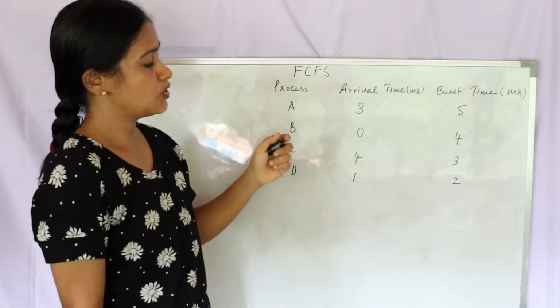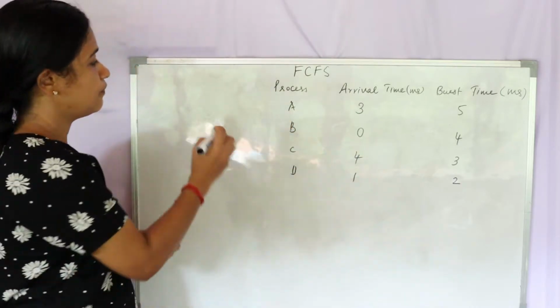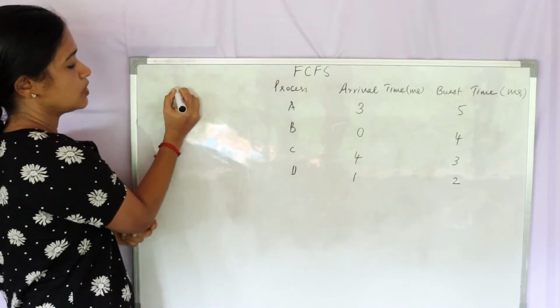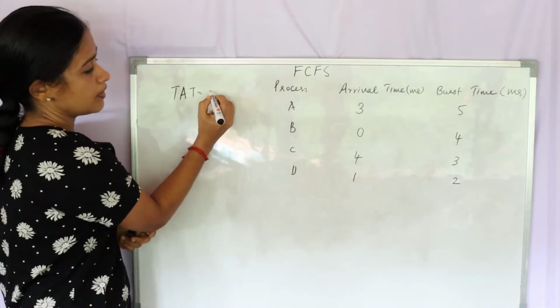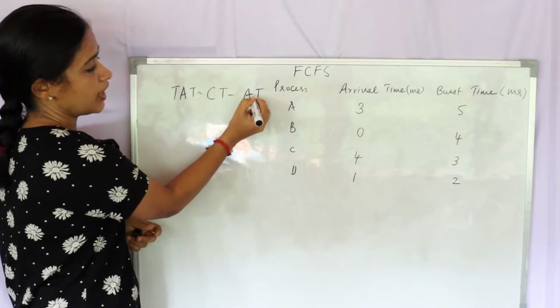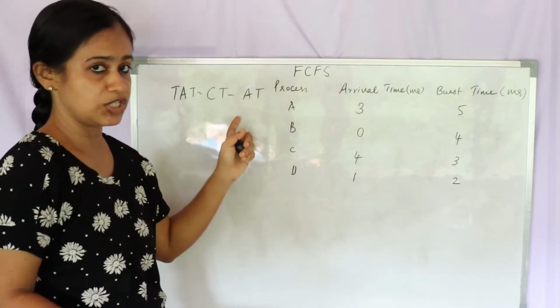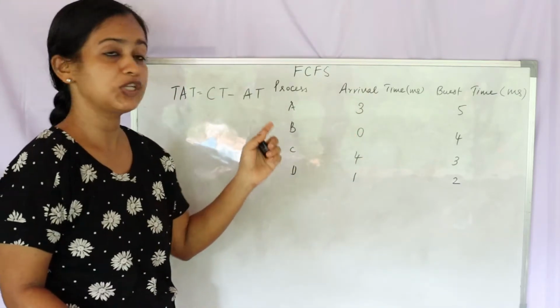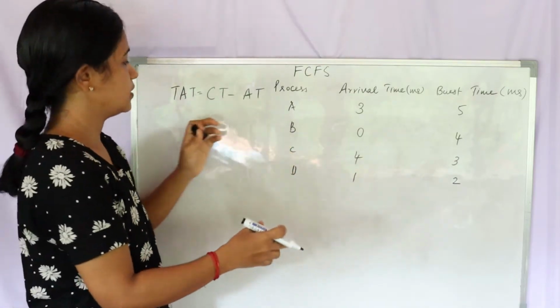Let's understand, in order to know the turnaround time, we need to have the completion time because turnaround time is equal to completion time minus arrival time. Here the arrival time is given but we don't know the completion time. For that we need to use a Gantt chart. That we'll do in a bit.